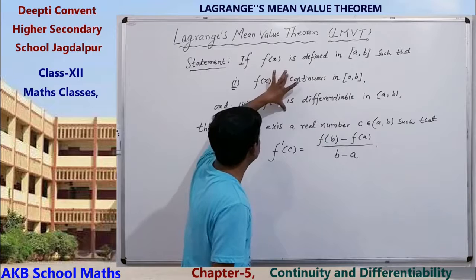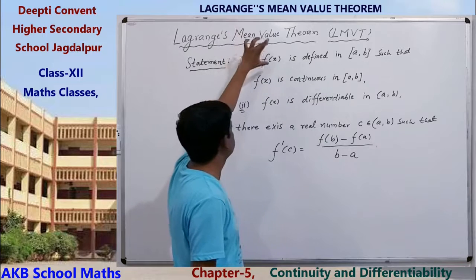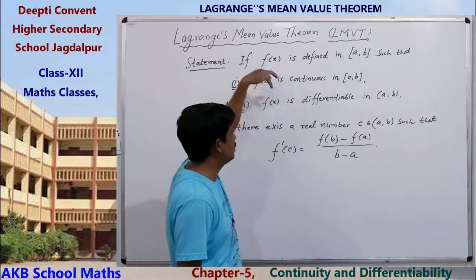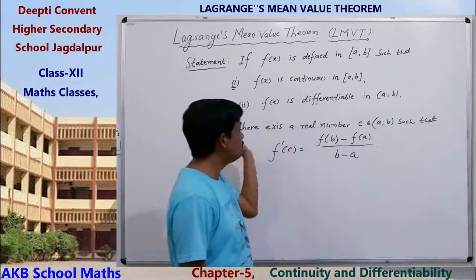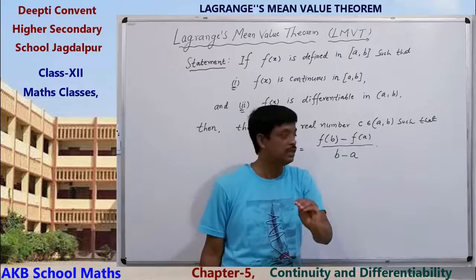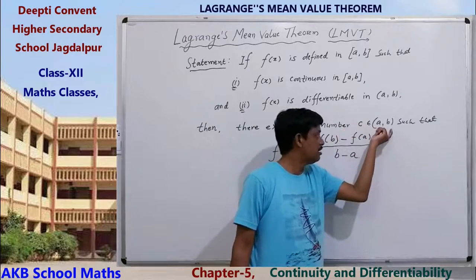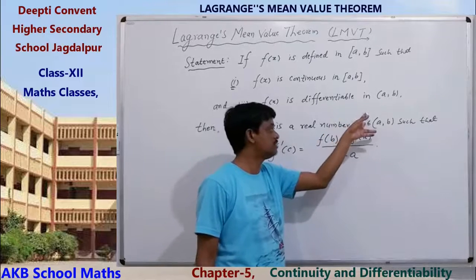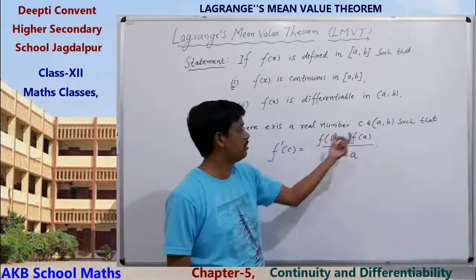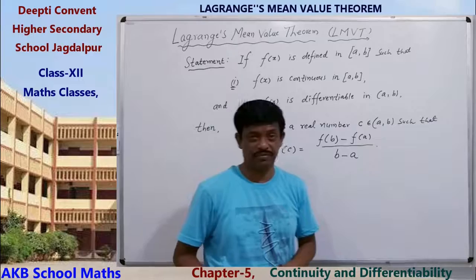These are the two conditions of the mean value theorem. f(x) is continuous and differentiable: continuous in the closed interval, differentiable in the open interval. Then we can get a value c between a and b such that the derivative of the function at c equals (f(b) minus f(a)) upon (b minus a).